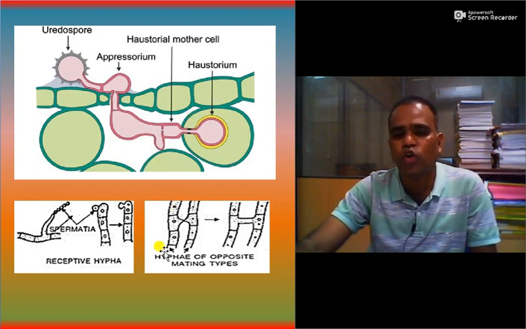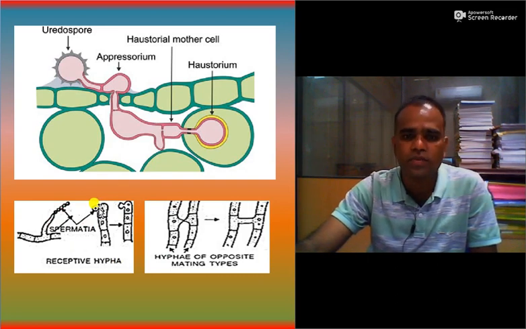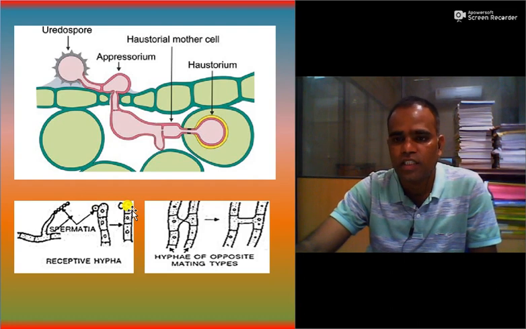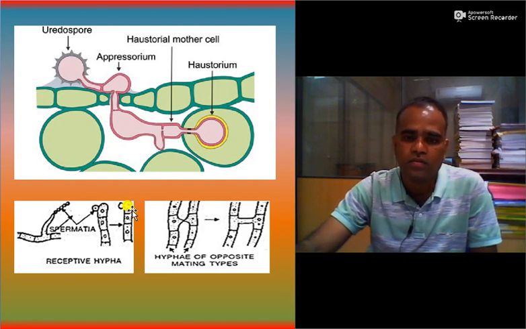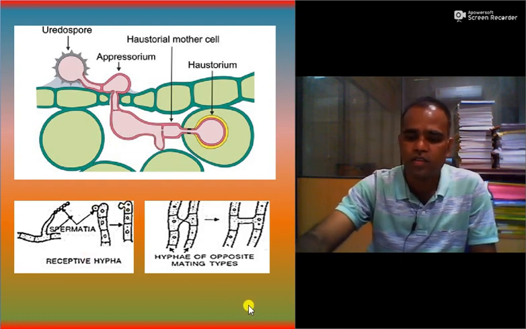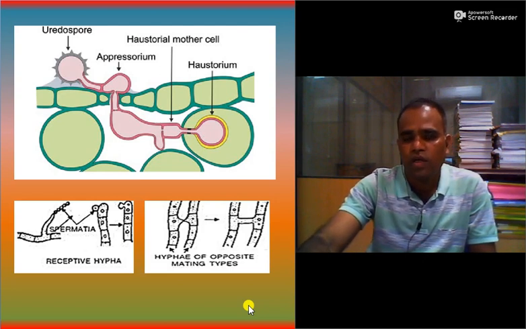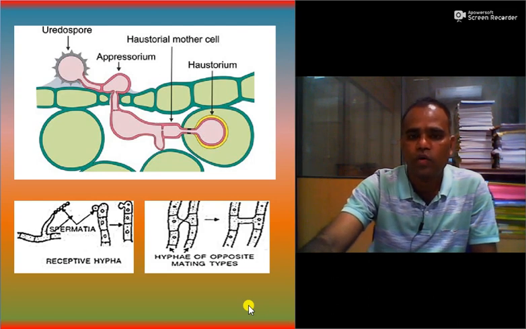Then you can see here the heterothallic condition, that is, a donor cell is present and a receptive cell is present. The receptive cell accepts the donor cell and then sexual reproduction occurs. Homothallism is also shown. These are all figures which we can explain easily. We can understand easily what heterothallism is, what homothallism is, how the appressorium is developed, and what haustoria are.